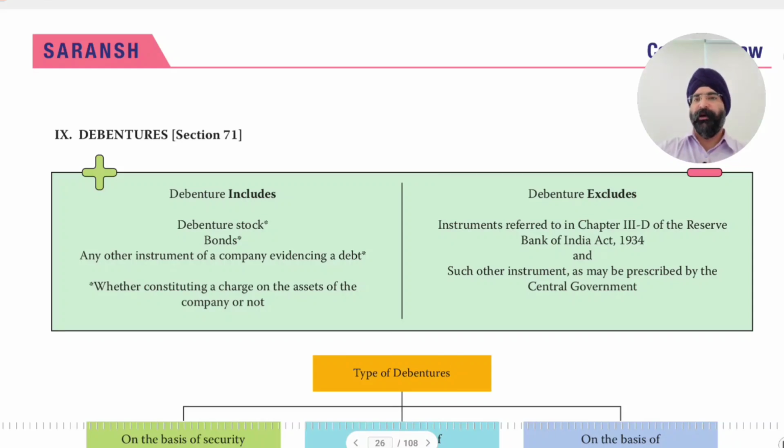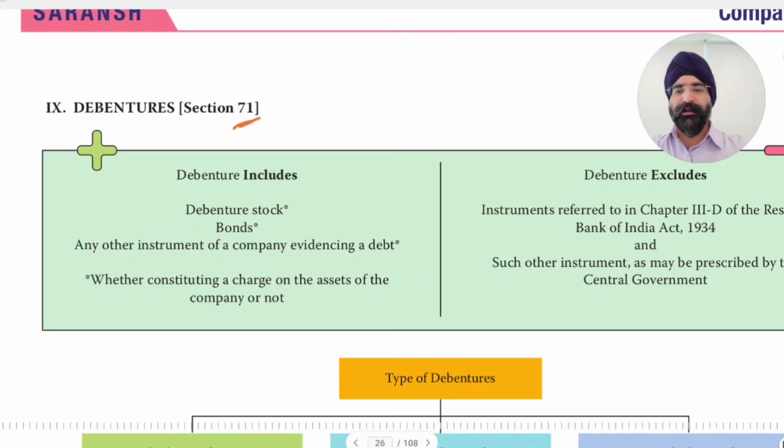Okay, so about debentures. Section 71 relates to debentures. Debenture includes debenture stock, bonds, any other instrument of the company evidencing a debt, whether constituting a charge on the assets of the company or not. So debentures are also a kind of debt.